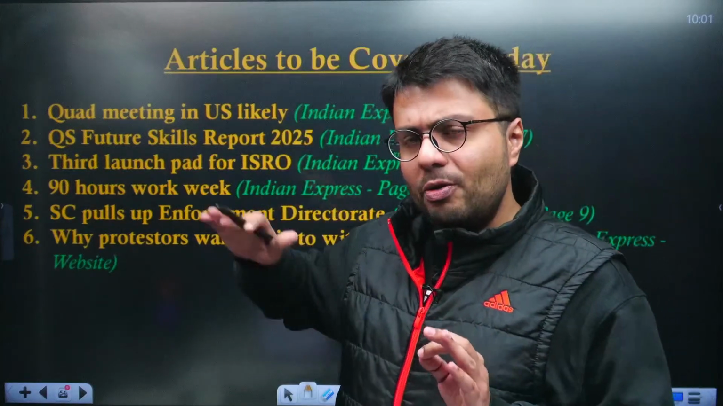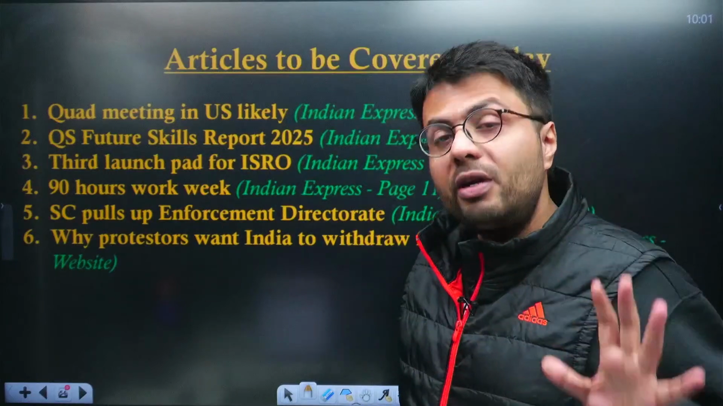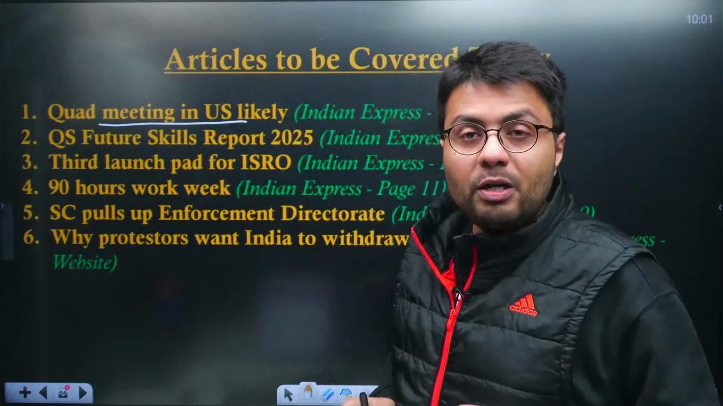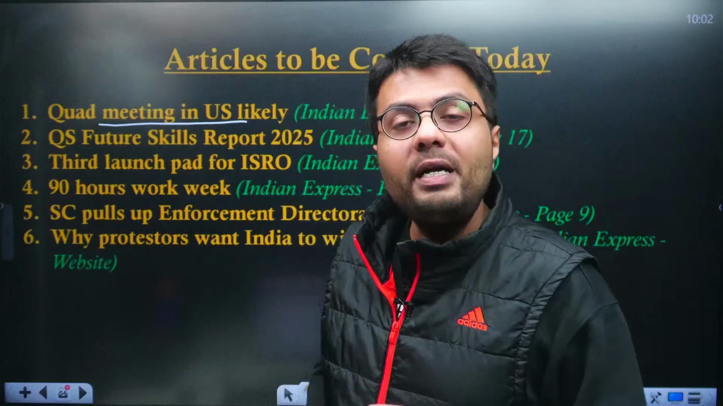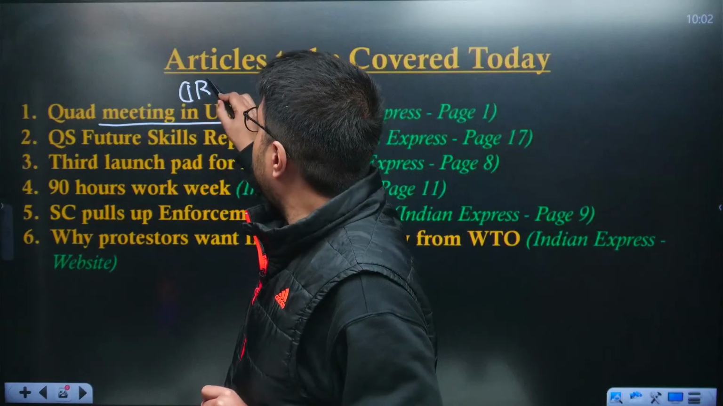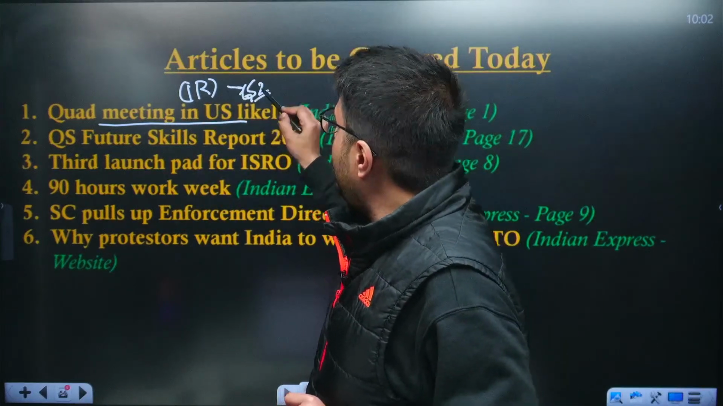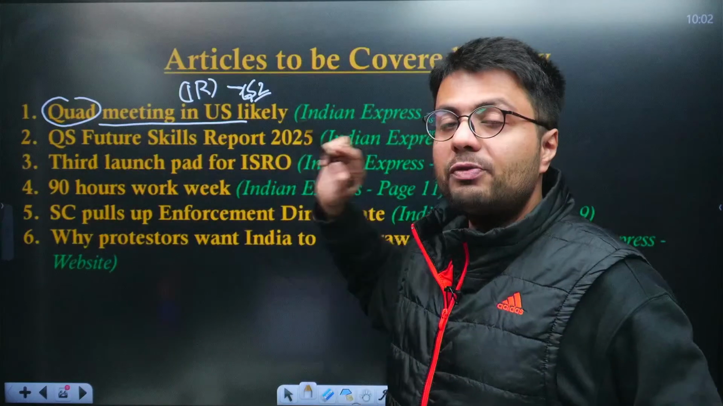Now, as you can see, the articles today are from various different subjects. For example, this Quad meeting, which is expected to happen in the US once President Trump is inaugurated into office on 20th of January. This highlights the syllabus important from the subject of IR, which is a part of GS paper 2 syllabus. So we'll try to understand what is this Quad grouping and why it is important for the globe as well as for India.